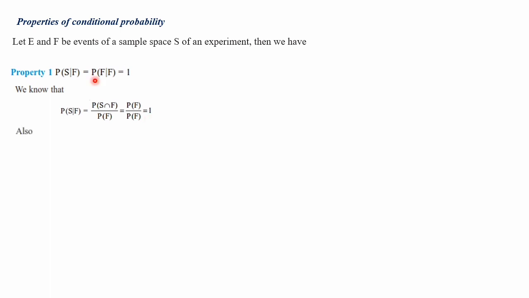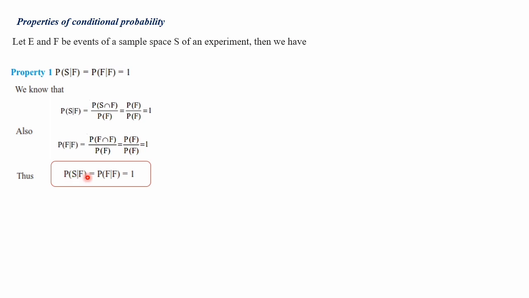Next is P of F given F, which by the conditional probability formula is P of F intersection F divided by P of F. F intersection F is just F, so P of F divided by P of F is equal to 1. So we come to the conclusion that P of S given F is equal to P of F given F, which is equal to 1.